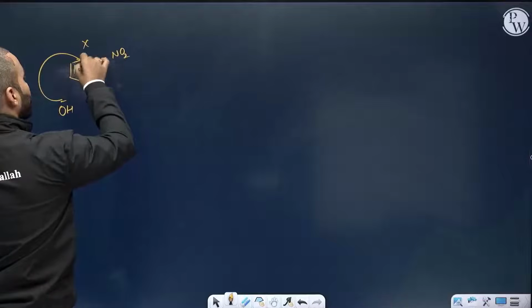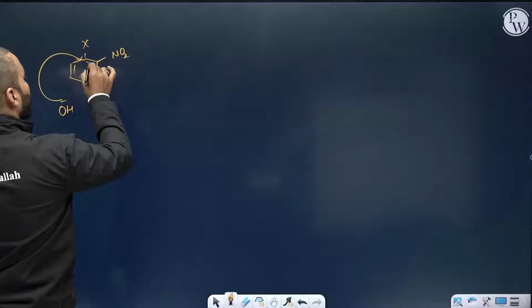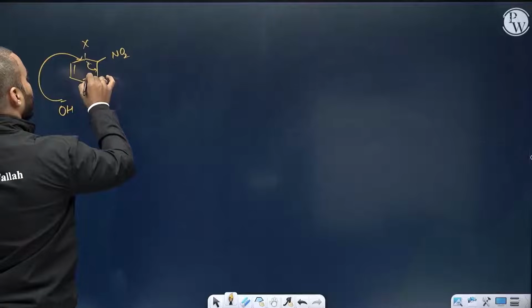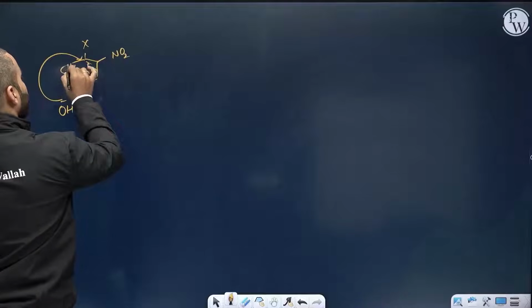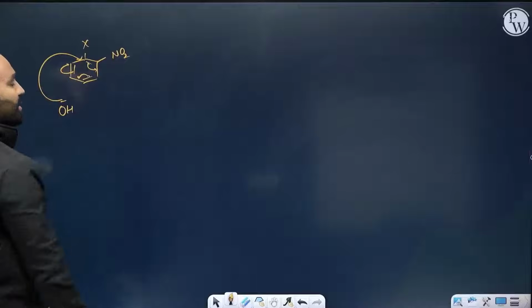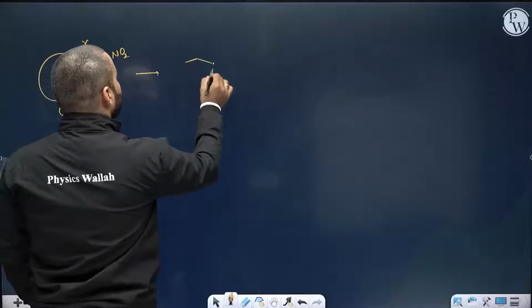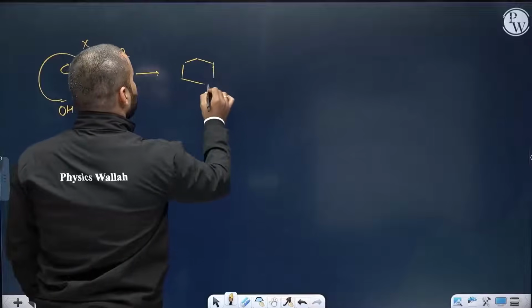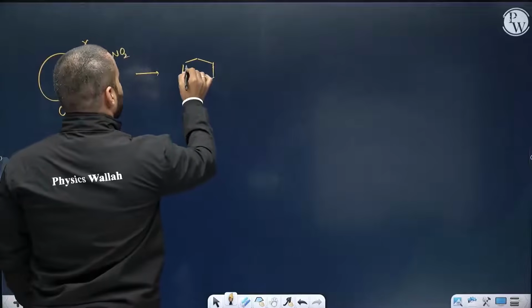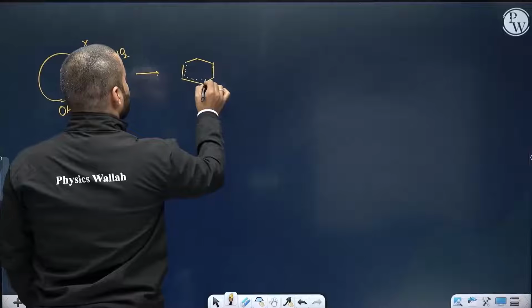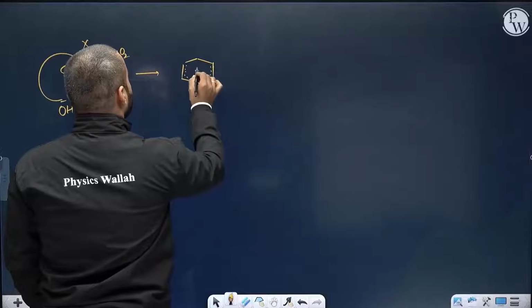This negative charge will be in the resonance. This negative charge will go here, will come here, will come here. Eventually it will reside on this carbon. So I can write one resonating structure which involves the delocalization of this double bond. This negative charge is in resonance.